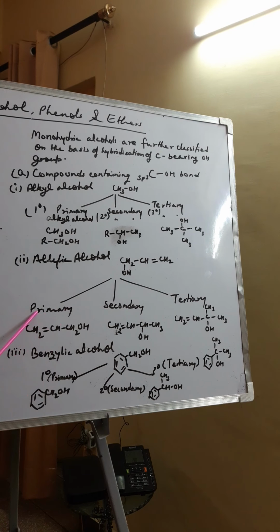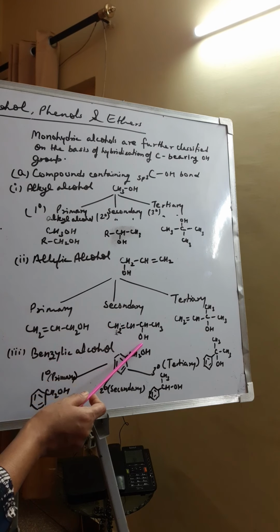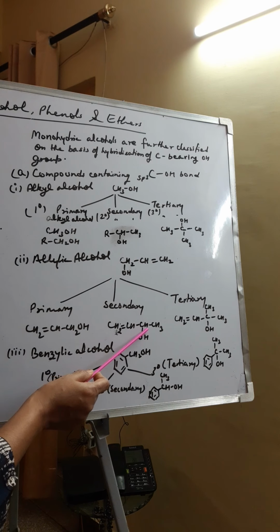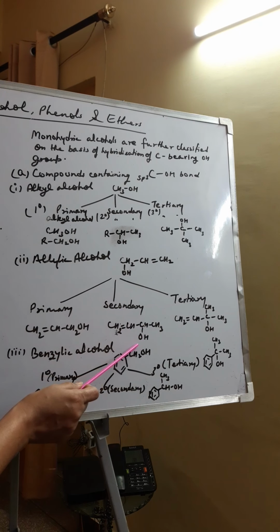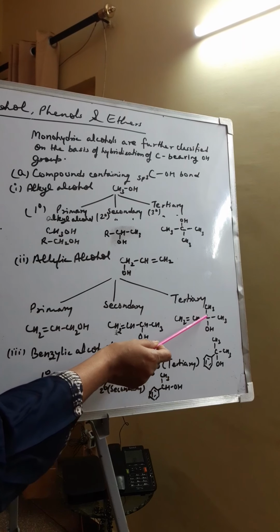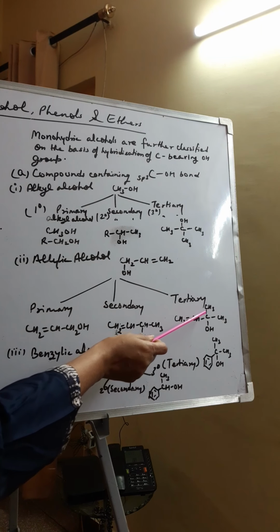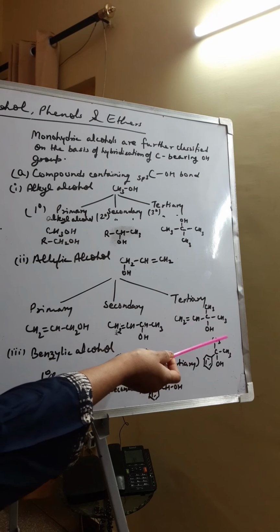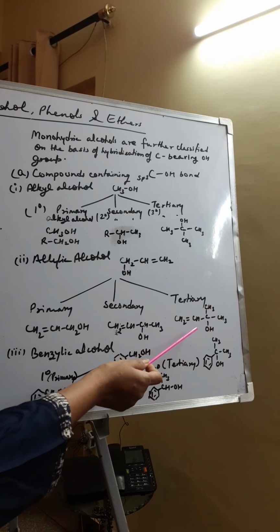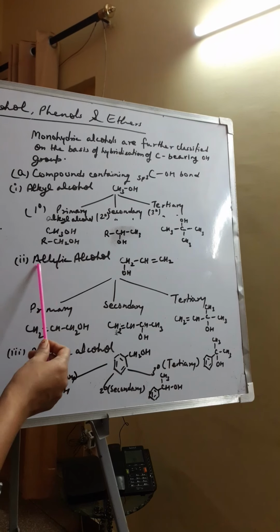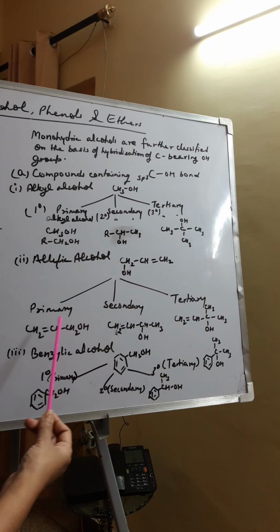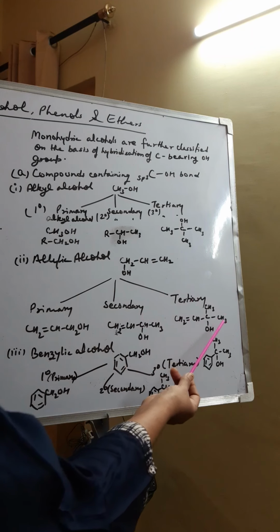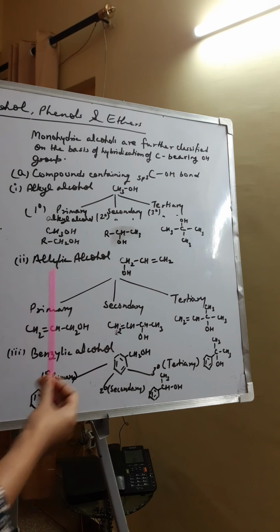Now what is primary allylic alcohol? When OH is connected to an allylic carbon which has at least 2 hydrogen atoms, then it is called primary allylic halide. When OH is connected to an allylic carbon which has only 1 hydrogen atom, then it is called secondary allylic halide. And when OH is connected to a carbon which is allylic but it is not connected to any other hydrogen atom, or you can say it is connected to 3 carbon atoms, then it is called tertiary allylic halide. So allylic alcohol are further classified into primary, secondary and tertiary allylic alcohol. Not the halide, it's alcohol.